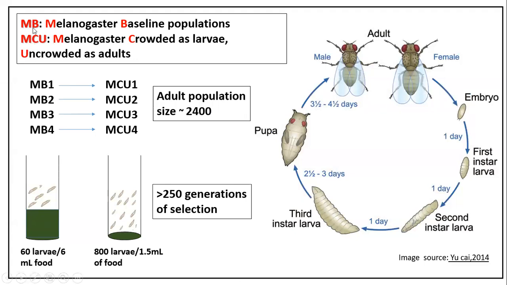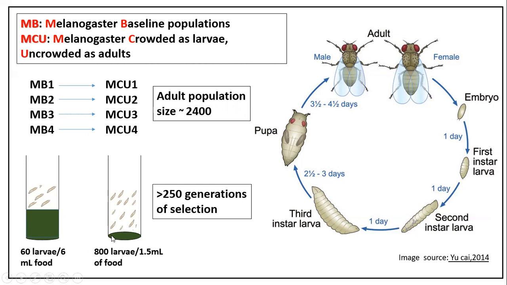We have four replicate populations of MBs, that is melanogaster baseline population, MB1, MB2, MB3, and MB4. And some 250 generations ago, from each MB, an MCU population was derived. MCU stands for melanogaster crowded as larvae and uncrowded as adults, which is basically their maintenance regime. MBs every generation are grown in a very healthy larval environment with 60 larvae in 6 ml of food. So there is enough food for each larva.